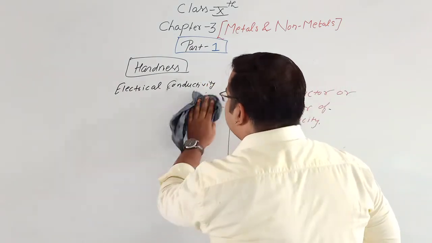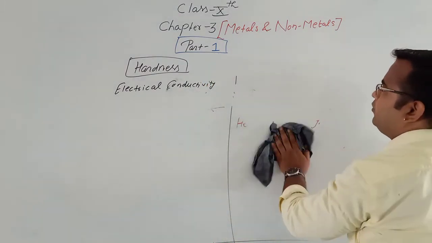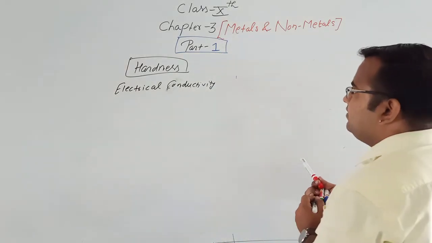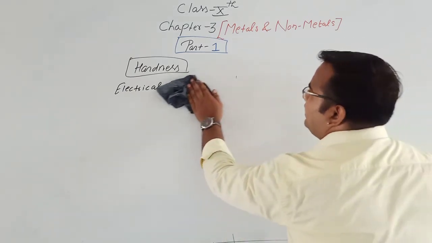Then the next difference is melting point and boiling point.